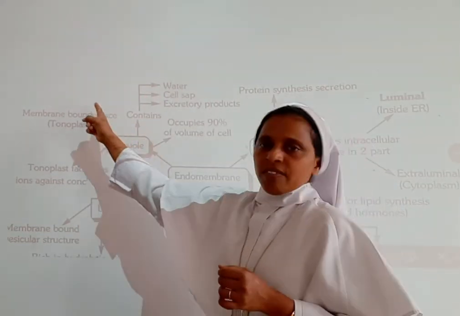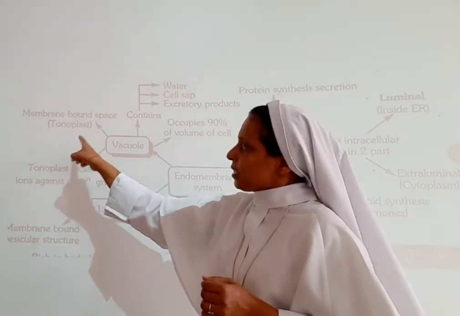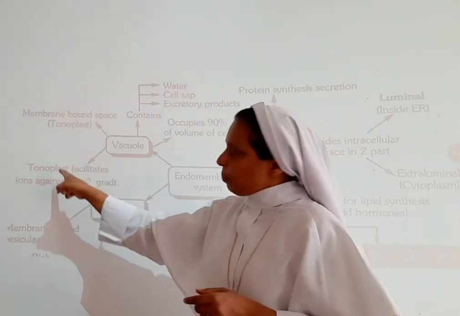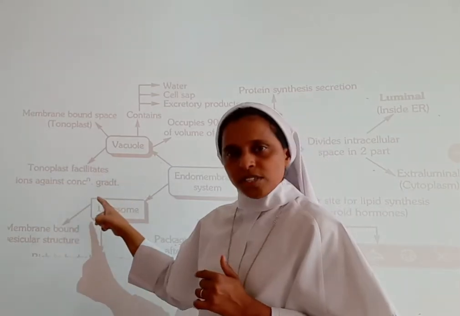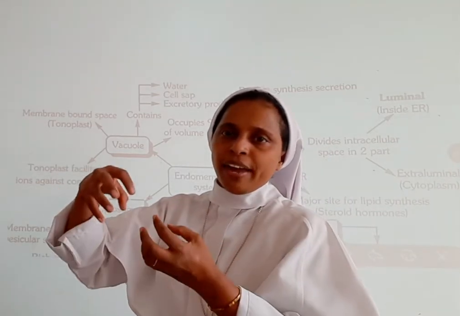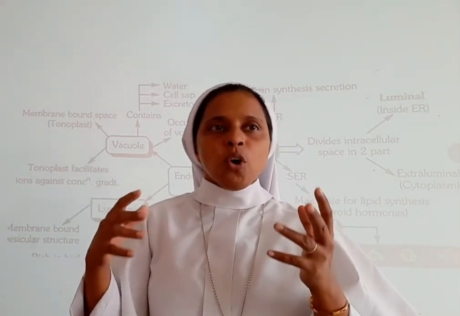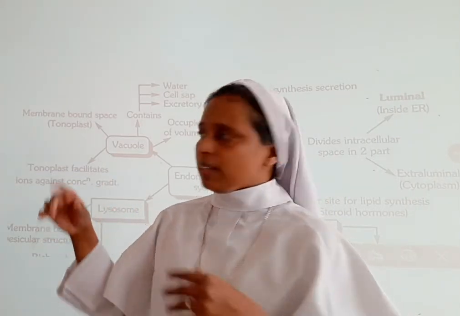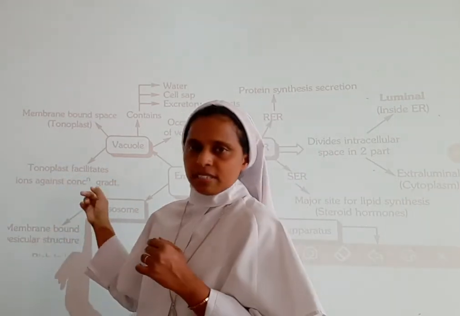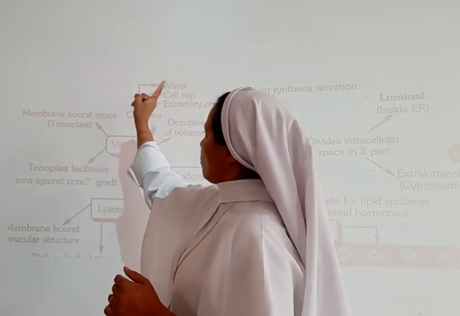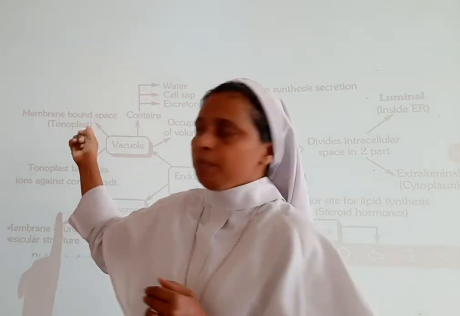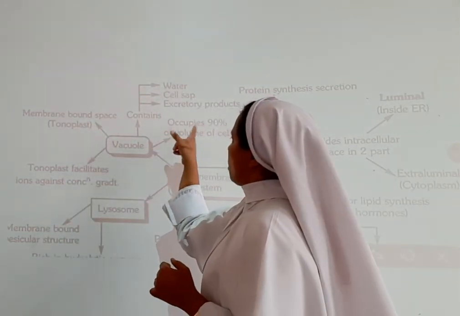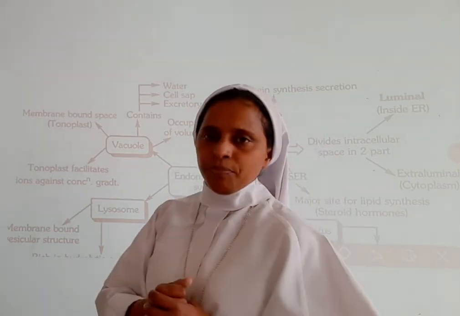So the vacuole has a membrane bound space, and that membrane is termed the tonoplast. The function of the tonoplast is facilitating ions against the concentration gradient, as I told you, since the concentration inside the vacuoles is higher. The other products are water, cell sap and excretory products. And it occupies 90% of the volume of the cell.